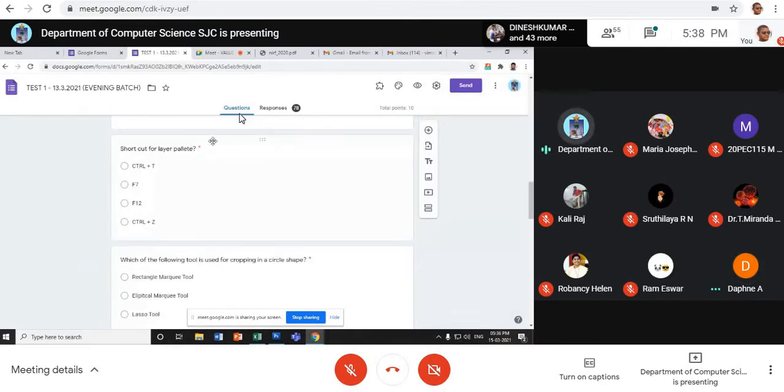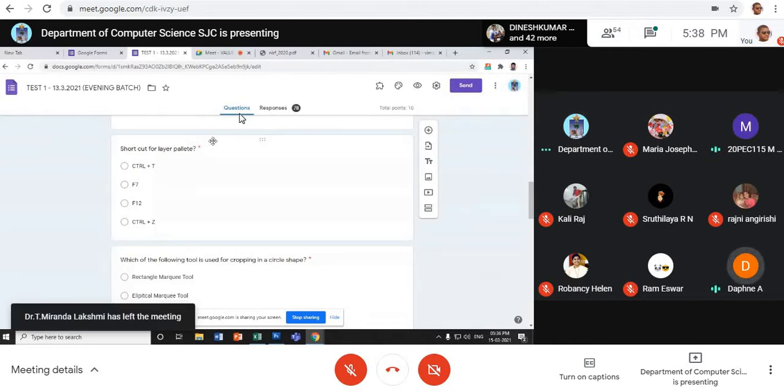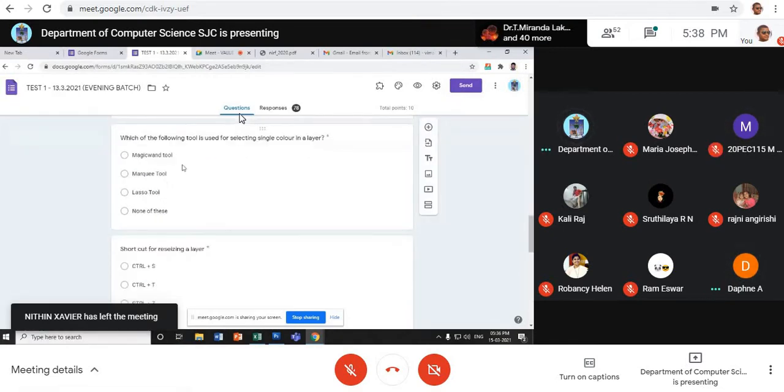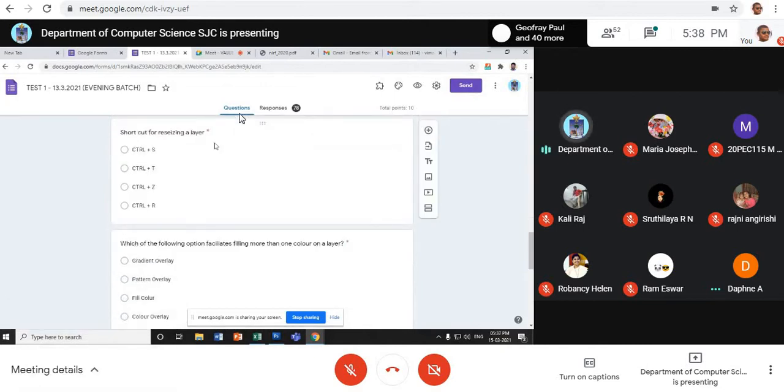And the shortcut key for the layer palette? F7, sir. F7 is the right answer. Which of the following tools is used for cropping in a circle? Elliptical Marquee tool. Yes, very nice. Which tool is used for selecting a single color in a layer? Magic Wand tool. Yes, excellent. Shortcut key for resizing? Control T, sir. Control T.